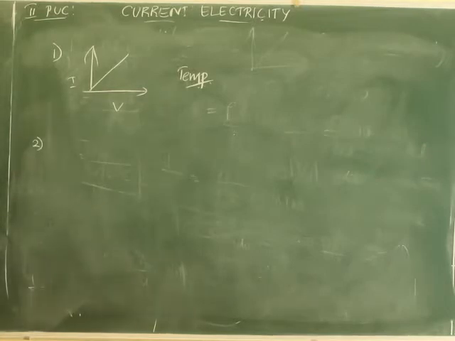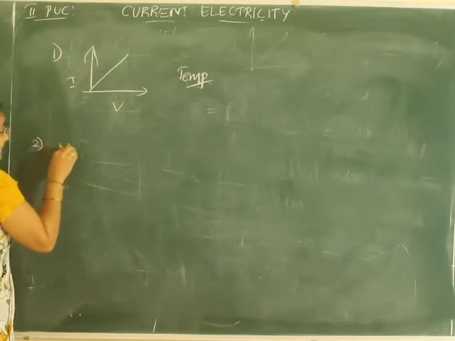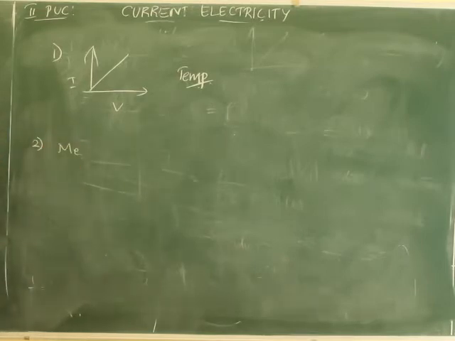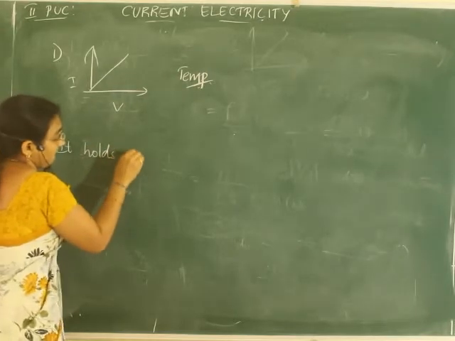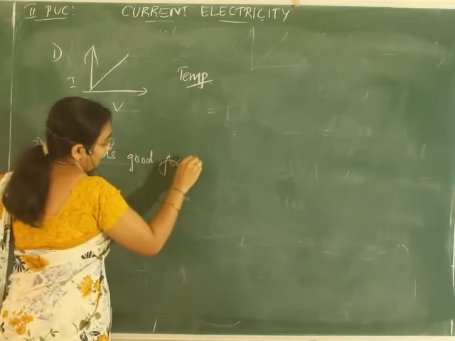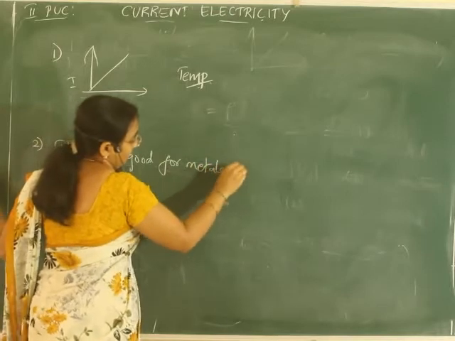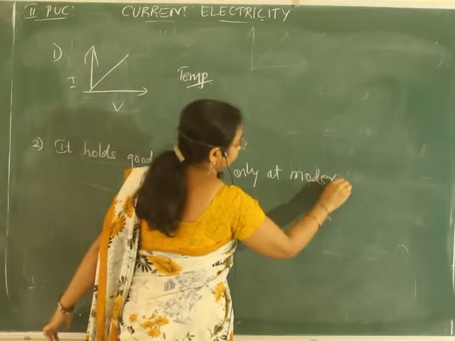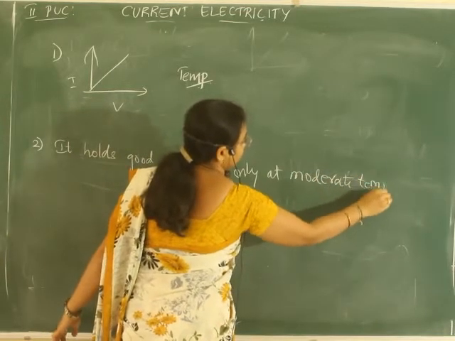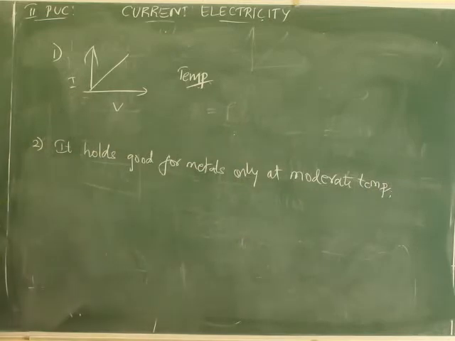So, this holds good for metals only at moderate temperature. Not suitable for very high or very low temperature. Okay? One more.